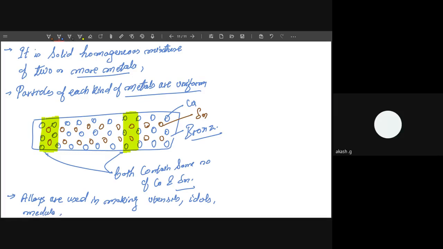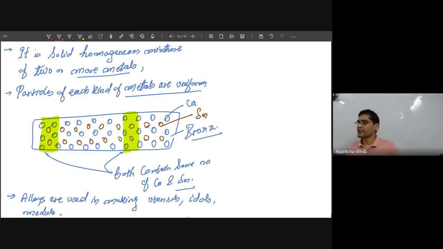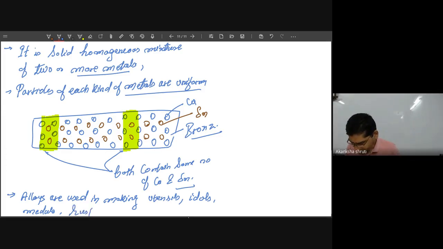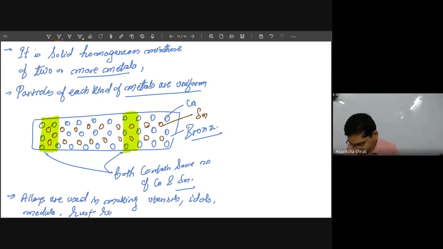Even nowadays, for good quality, rust resistant pipes, and even to give more strength, alloying is done. You will learn more about alloys at the higher standard.